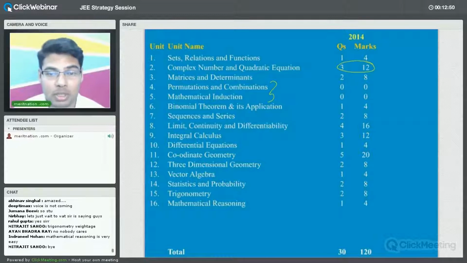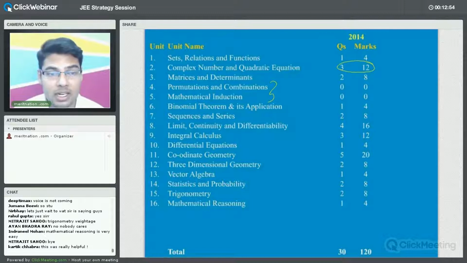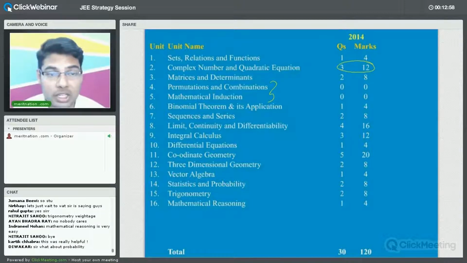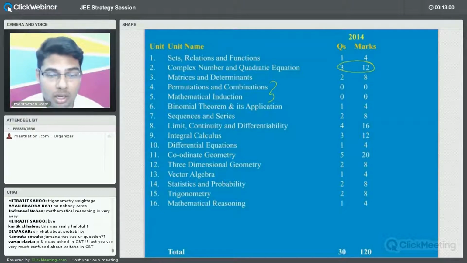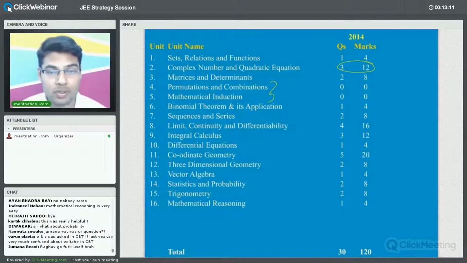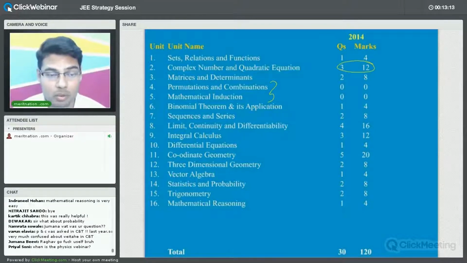So now let us focus on binomial theorem and its applications. With binomial theorem, you will find the isolated questions are very few, but you will find that applications of binomial theorem are always there in one chapter or the other. Whether you talk about integral calculus or limits and continuity, you may find that in some of the areas you need to apply the binomial theorem. So we do not have to worry about the number of questions that have been asked, but also its application in other chapters as well.